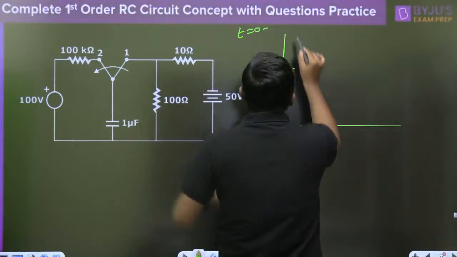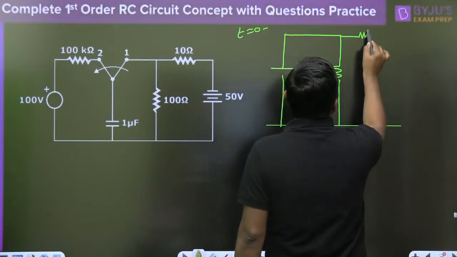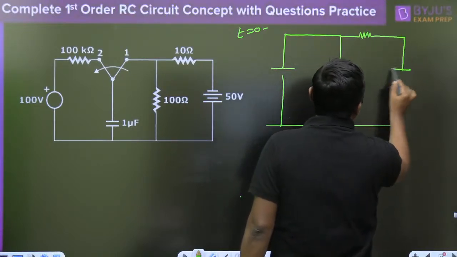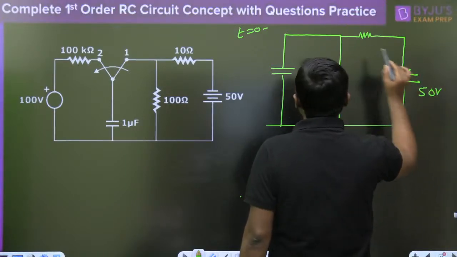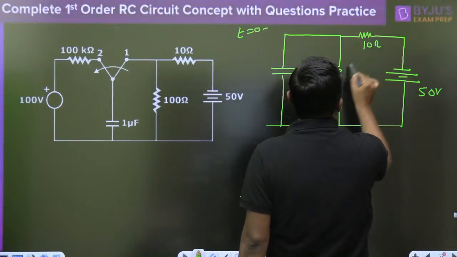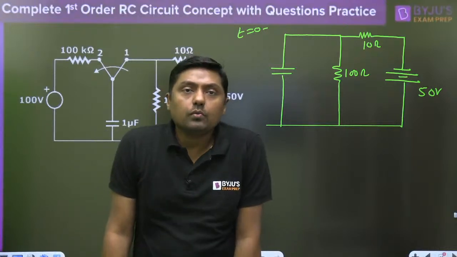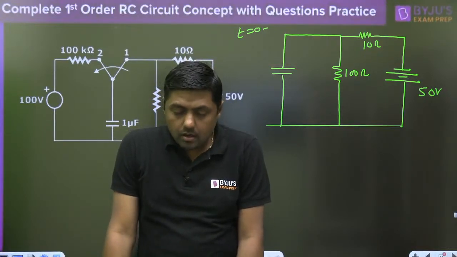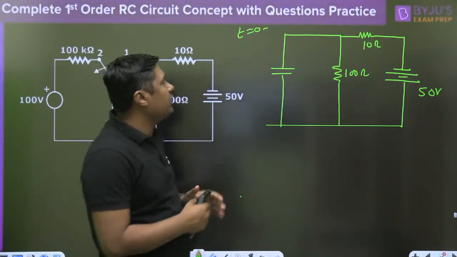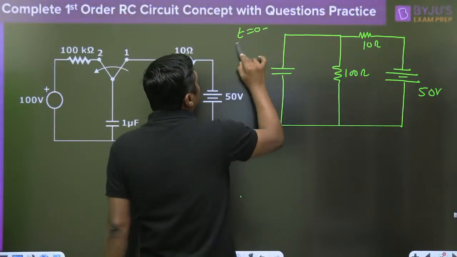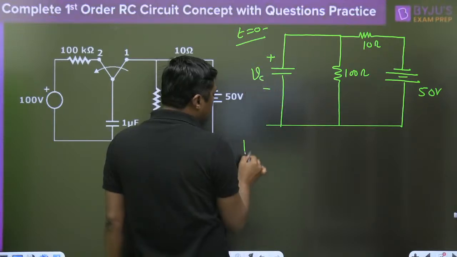This is the capacitor, this is the 100 ohm resistor, the 50 volt battery, the 10 ohm resistor. Now, the capacitor will act as an open circuit, because at t equal to 0 negative the circuit will be in steady state. So what is the initial voltage across the capacitor?